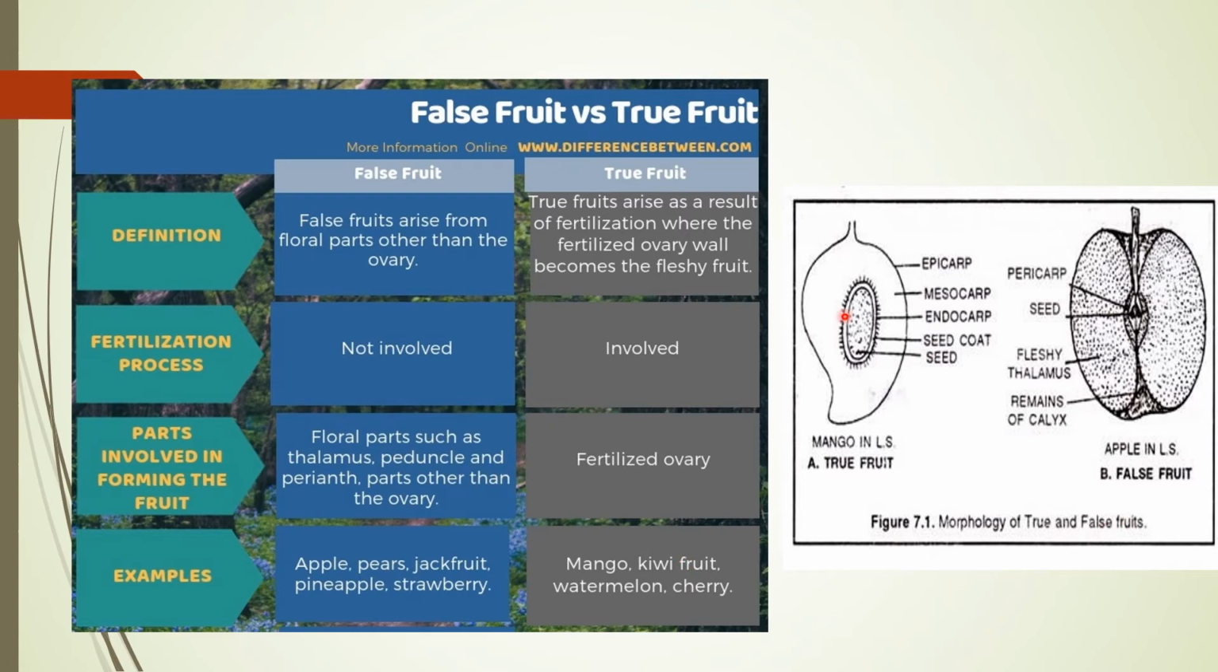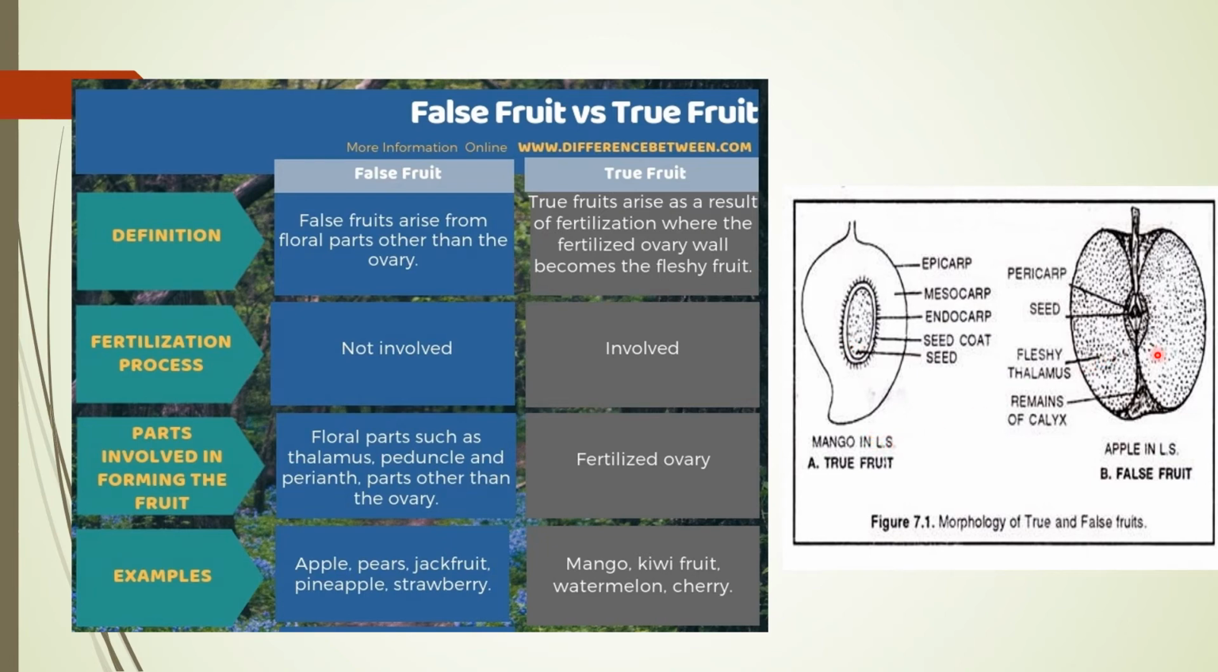Now there is a diagram again showing the difference between the true fruit and false fruit. If you see the diagram, what is that? Epicarp, mesocarp, endocarp together we call the pericarp. Inside that there is a seed, and the seed is covered by a double layer seed coat. So this is the true fruit.